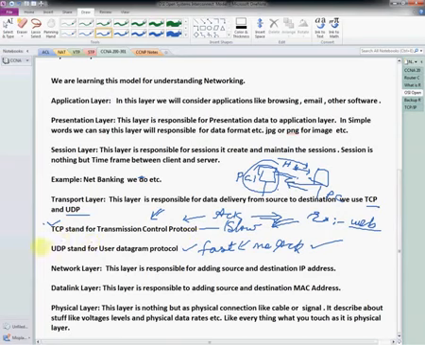But with the UDP protocol, he will send hello, and whether PC2 replies or not, he will send another message: How are you? What are you doing? And where are you? He will not wait for the other guy to reply. He will not think about whether he is listening or not. His work is just to transmit whatever data he has to transmit. That is nothing but UDP, user datagram protocol. Okay, that's why it is fast.